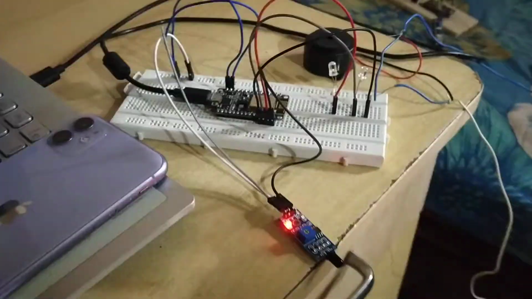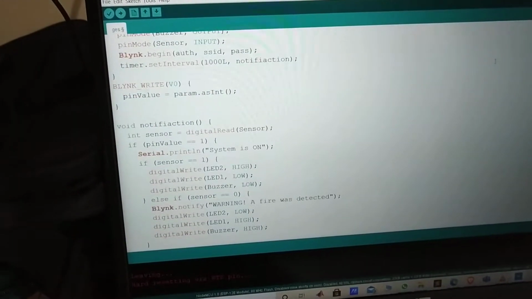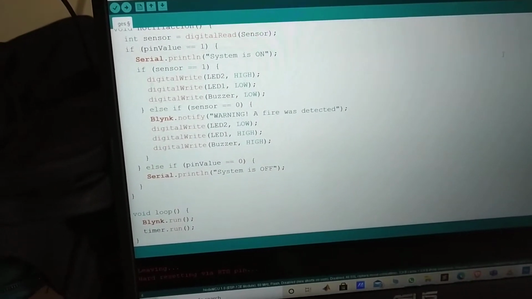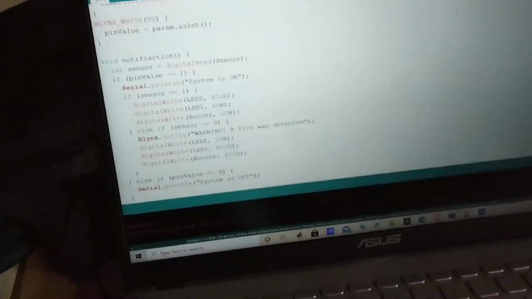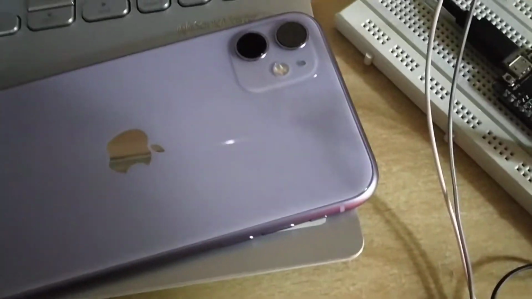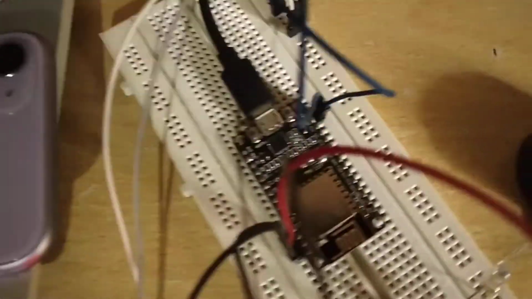Okay sir, this is the output from the buzzer, and this is our full code of the nodeMCU. Also, we used the Blynk app here. This nodeMCU is connected via Wi-Fi to the mobile phone, and we get an alert notification on the Blynk app, but unfortunately this is the paid version of the Blynk app, so we are not using it here. So this is our nodeMCU.